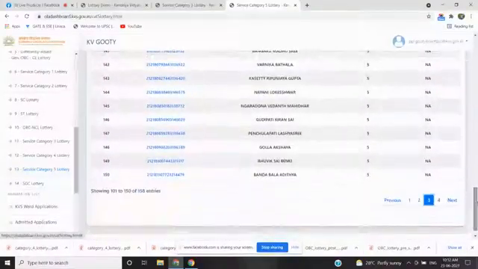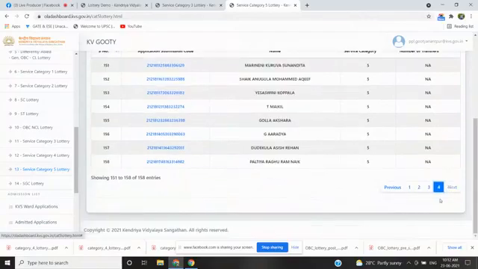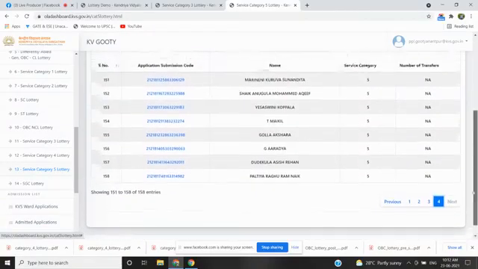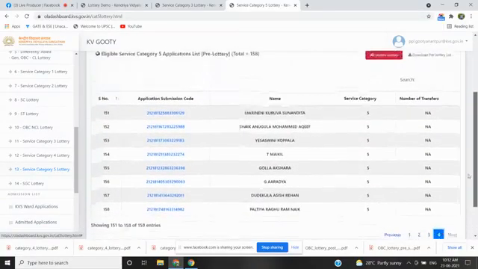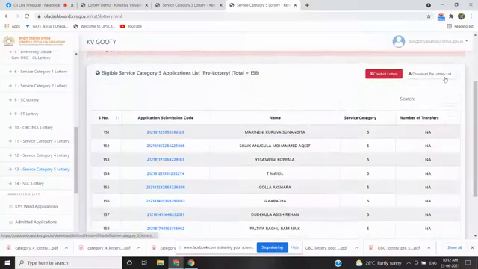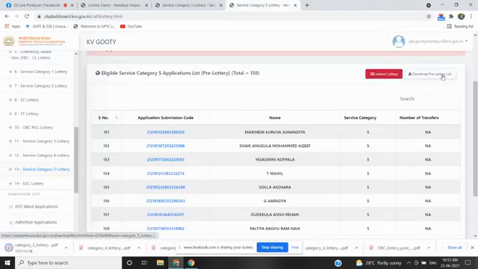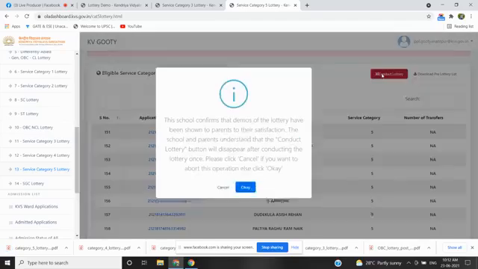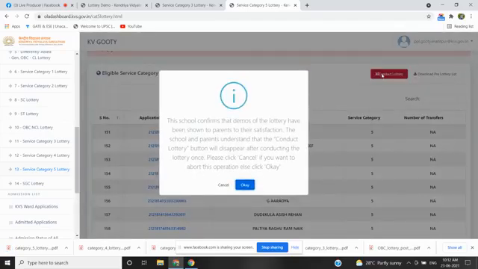And the last page consists of 8 aspirants. Lastly, I am going to download the pre-lottery list of category 5. The list has been generated. I am clicking on conduct lottery. After clicking on conduct lottery, when I click on OK, this conduct lottery button will be disabled. It will not be displayed again.